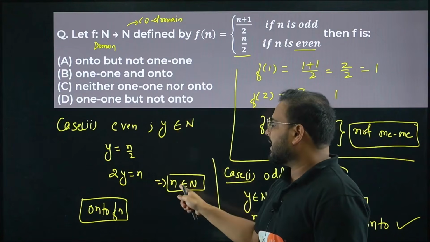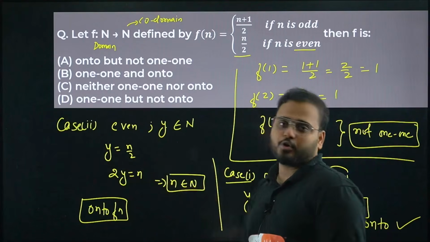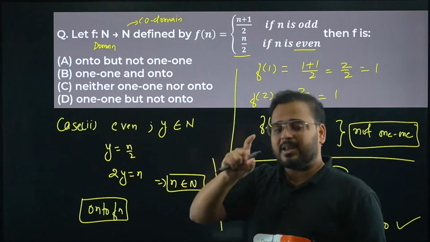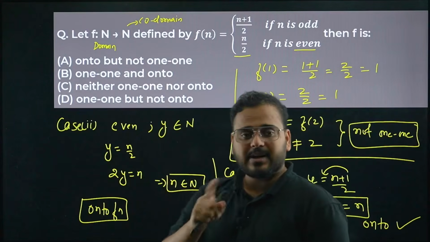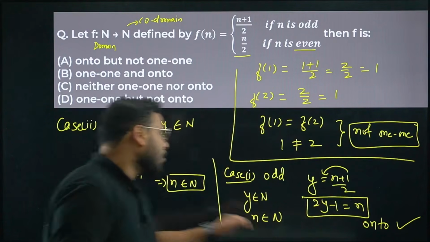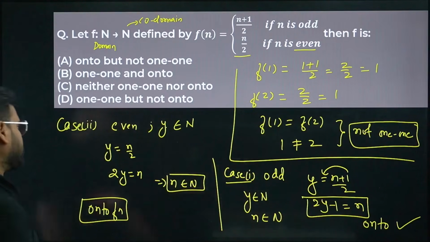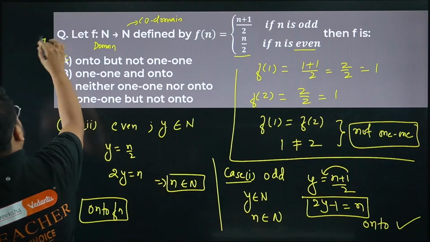For every y from the codomain, there is a value with respect to this y that exists in the domain. So basically both the cases are coming as onto functions. So not one-one but onto. Option A is true.